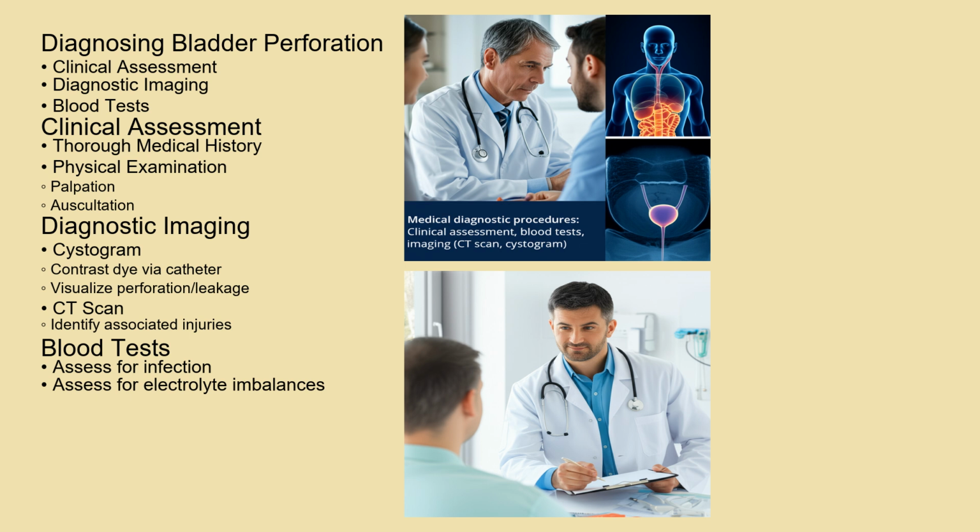A thorough medical history and physical examination are the first steps. Imaging studies, such as a cystogram, where contrast dye is instilled into the bladder via catheter, are crucial to visualize the perforation and identify the site and extent of urine leakage. A CT scan of the abdomen and pelvis can also be helpful in identifying other associated injuries, especially in cases of trauma. Blood tests may be performed to assess for signs of infection or electrolyte imbalances.